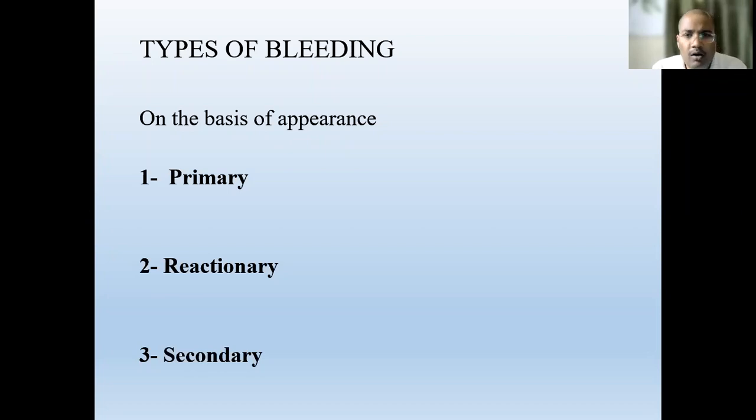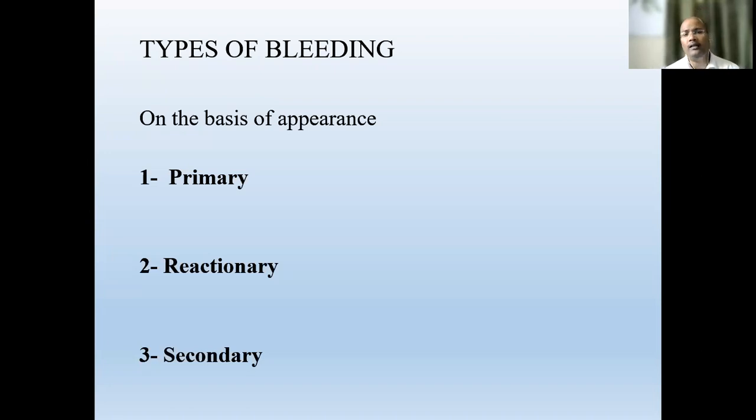Secondary hemorrhage is when the patient has an injury, and the patient has the hemorrhage after 1 week. Usually in the post-surgical cases, if a patient gets infection, that infection may slough out the arterial walls or the veins, so that the arteries or the veins get sloughed out due to that infection. So when the bleeding occurs, that is called the secondary bleeding.